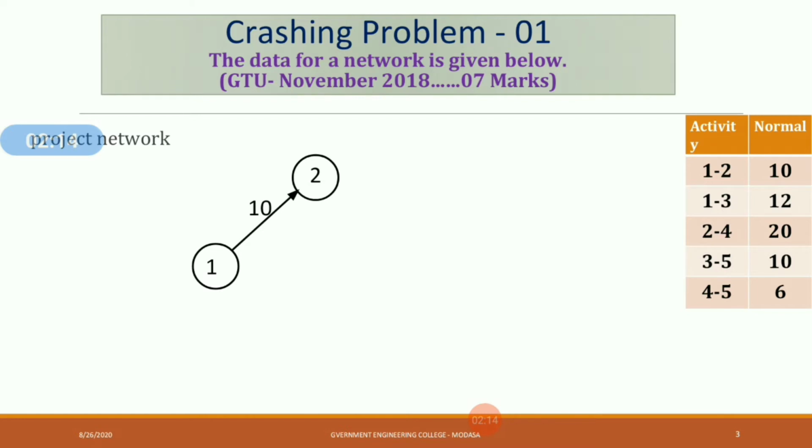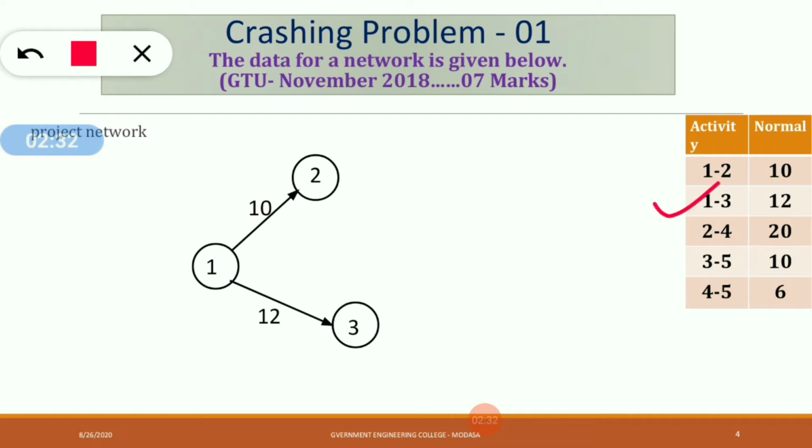Here, as per the example, this is activity 1 to 2, so draw 1 to 2, and the corresponding normal time is 10 days. Then this is activity 1 to 3 and the time is 12 days.